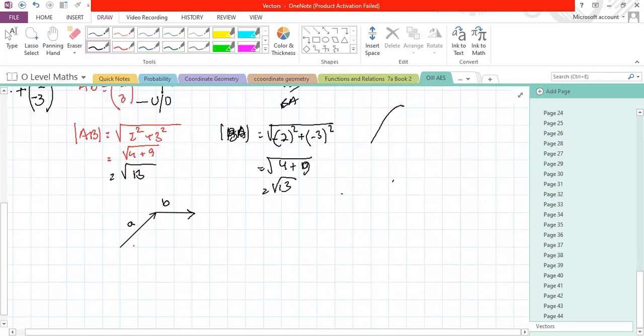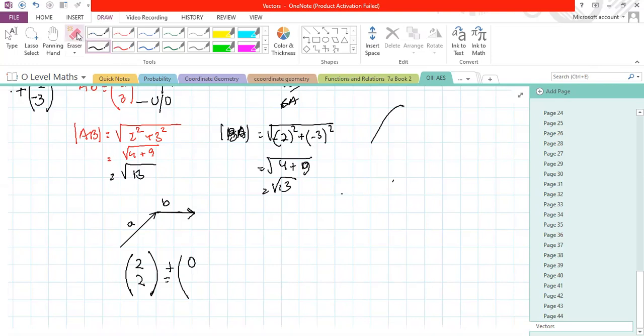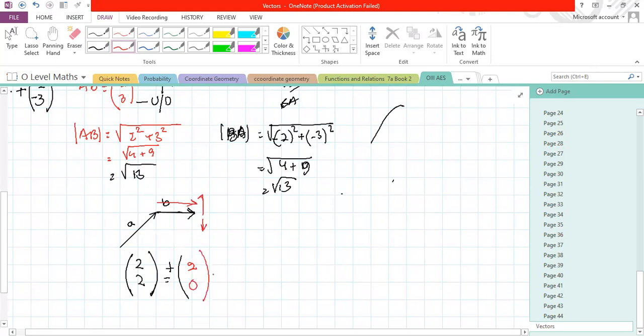This is vector A. You can see that it is 2 units to right and 2 units up. So I am going to resolve it into its coordinates, 2 and 2. And from here to here, it is how much? It is 1, sorry, positive 2, because it is going to the right. But is it going up or down? No, so it would remain a 0. Hence it would become 4 and 2.